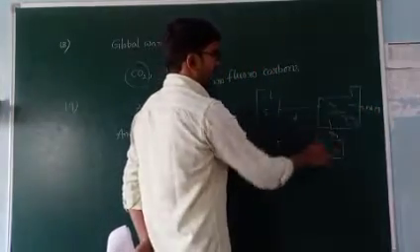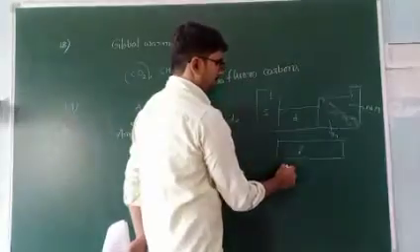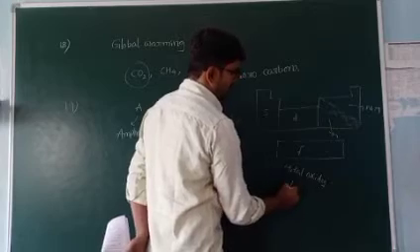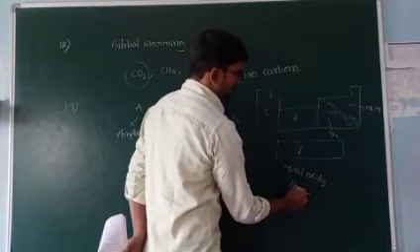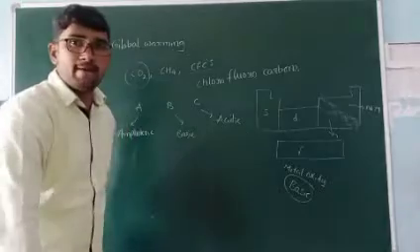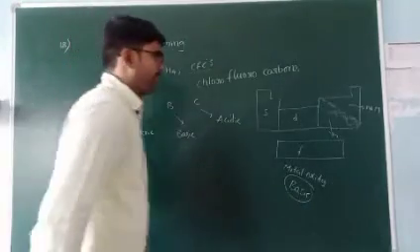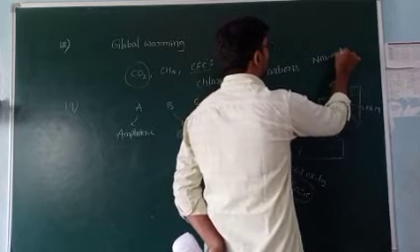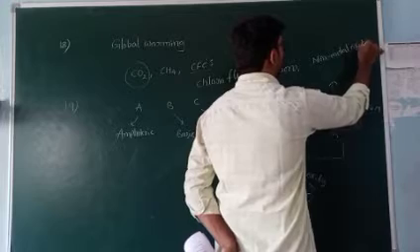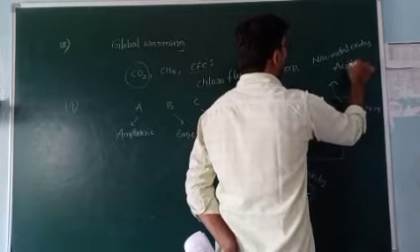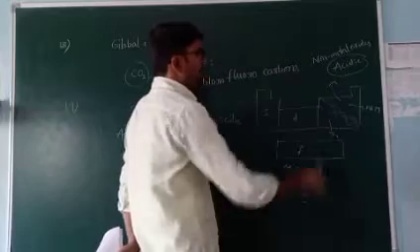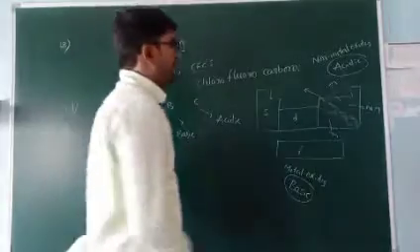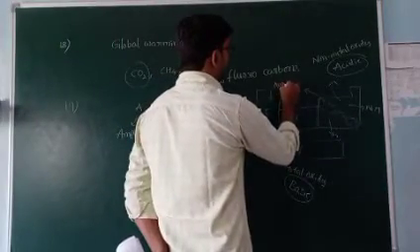We know that metal oxides are basic in nature. Non-metal oxides, I will explain, are acidic in nature. What about metalloid oxides? Metalloid oxides are amphoteric.